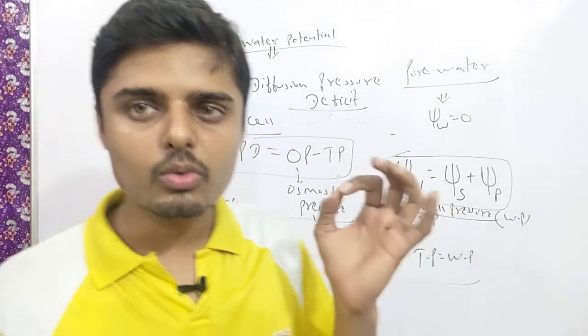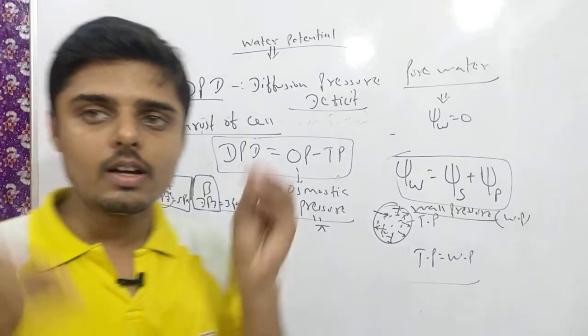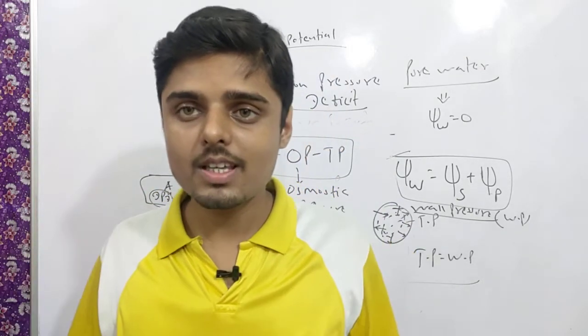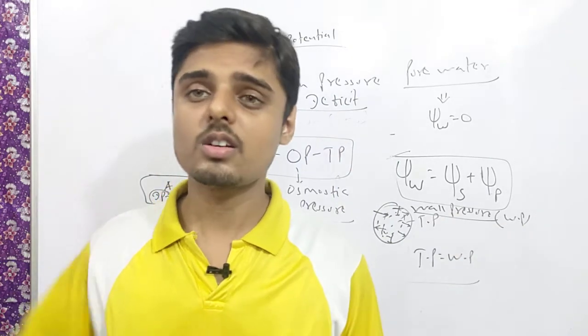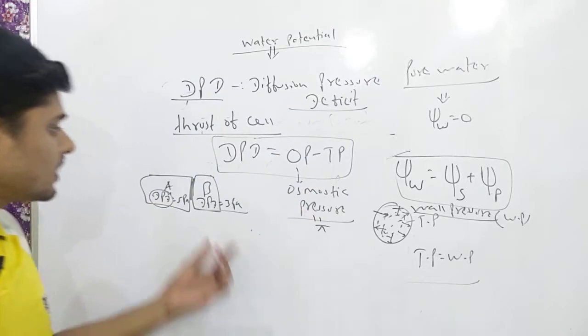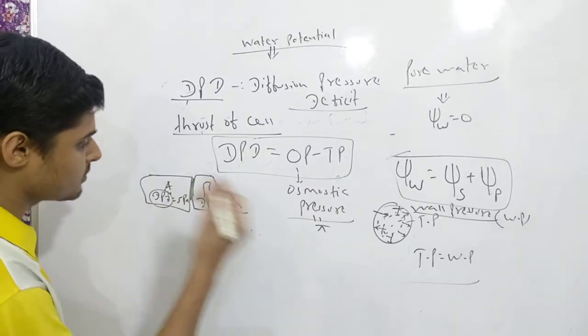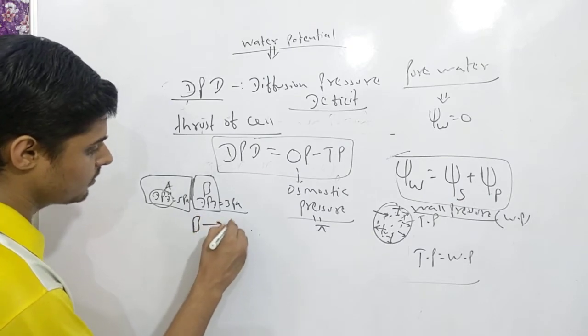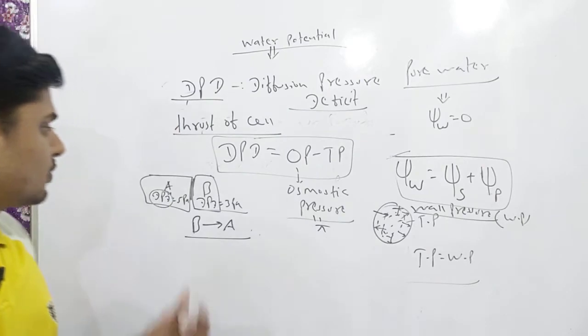As we know, DPD is nothing but diffusion pressure deficit, the thirst of the cell. So osmosis will occur from the lower thirst to the higher thirst. This is the lower thirst, this is the higher thirst, so osmosis will happen from B to A. Why?